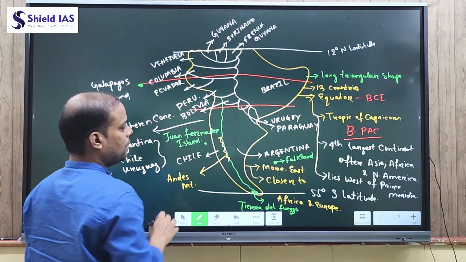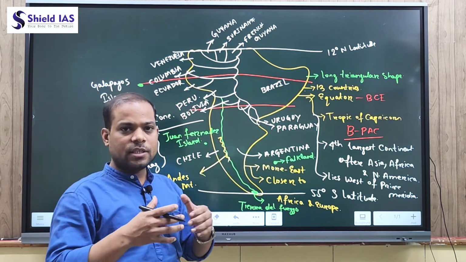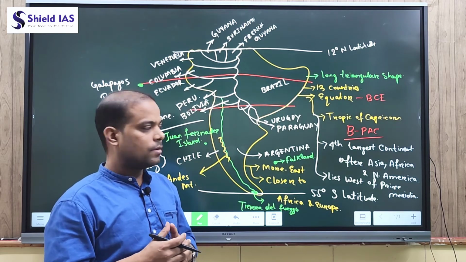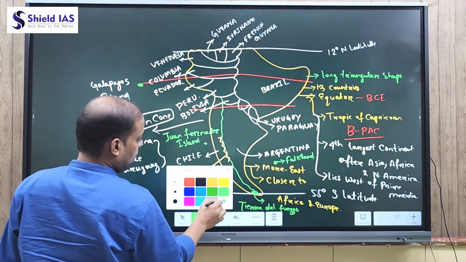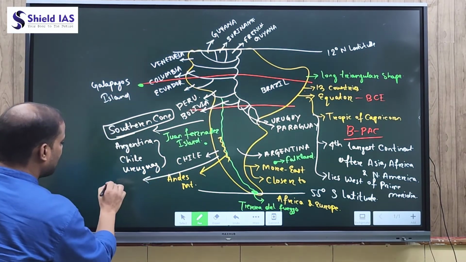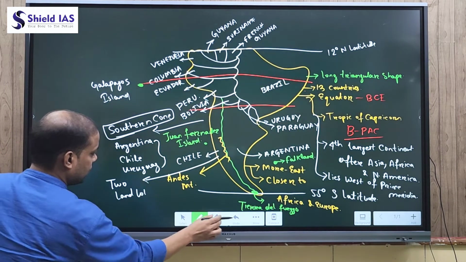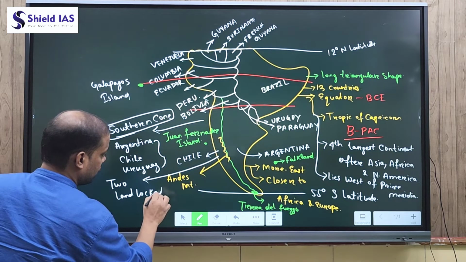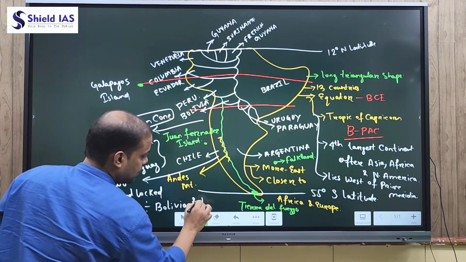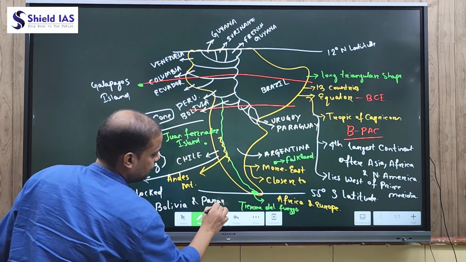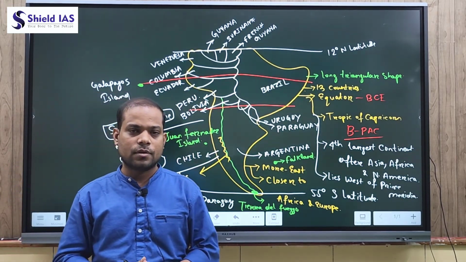Why are these the Southern Cone? Because the region of Argentina, Uruguay and Chile constitutes a region that looks like a cone shape. So therefore this region is known as the Southern Cone. And apart from these, two landlocked countries, one is Bolivia and another is Paraguay. So these are some important information on South America.